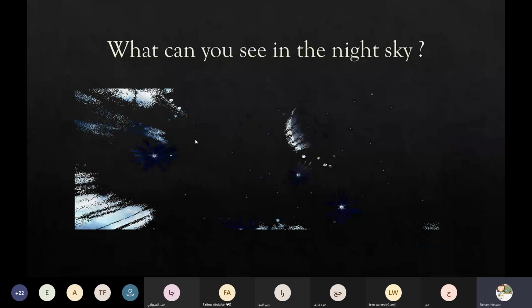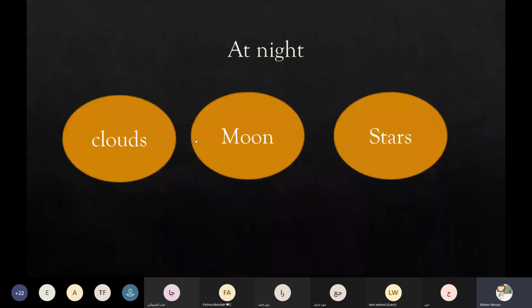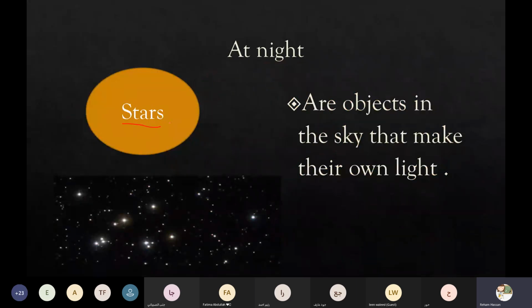So, what can you see in the night, and what can you see in the day? First, what can you see at night? At night, grade 1, we can see the clouds, the moon, and the stars. So what about the stars? Stars are objects in the sky that make their own light.